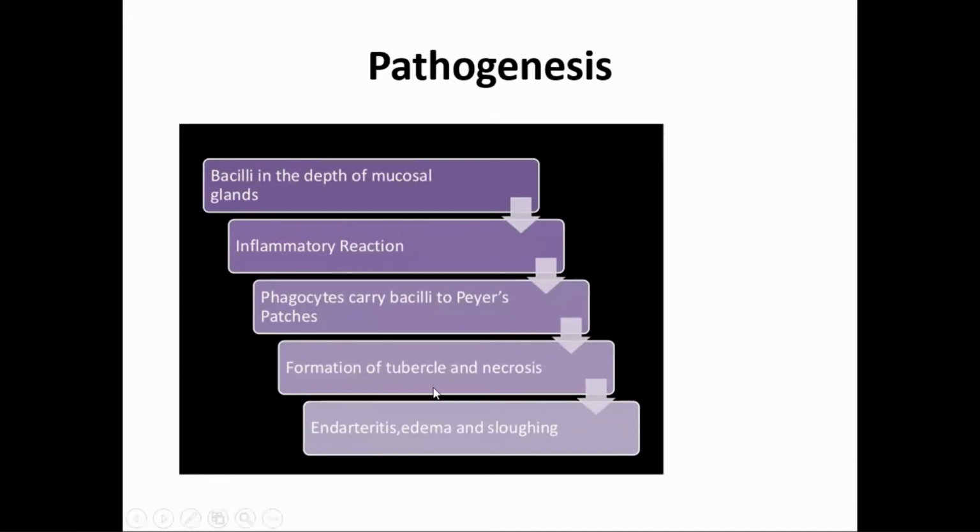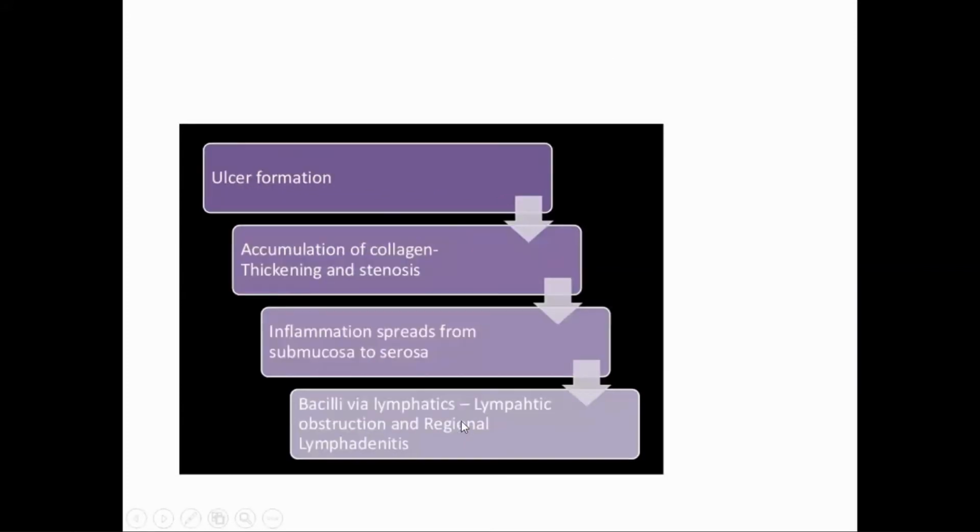Formation of tubercle and necrosis. Endarteritis, inflammation of blood vessels, edema, and sloughing of the mucosa. Ulcer formation. Then fibrosis, leading to thickening and stenosis of the lumen. Inflammation spreads from submucosa to serosa, and bacilli by lymphatics lead to lymphatic obstruction and regional lymphadenitis.